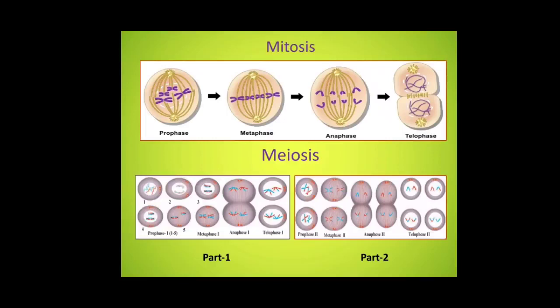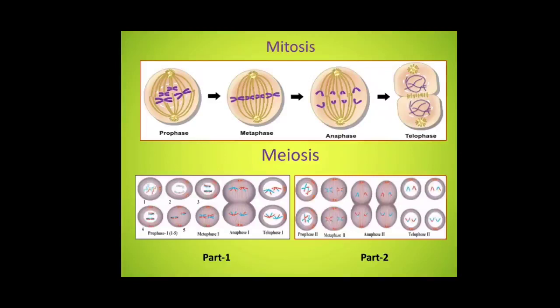Mitosis. Somatic cells divide by mitosis. Somatic cells are the cells present all over our body except the reproductive organs. Mitosis is completed through two main steps: karyokinesis, where the nucleus divides, and cytokinesis, where the cytoplasm divides. Karyokinesis is completed in 4 steps: prophase, metaphase, anaphase, and telophase.